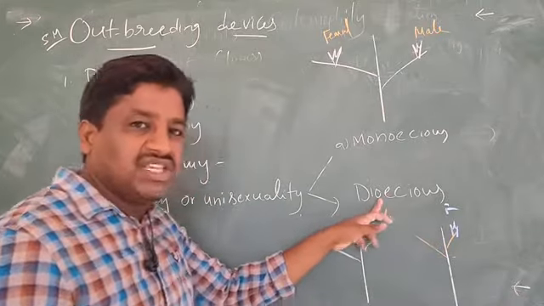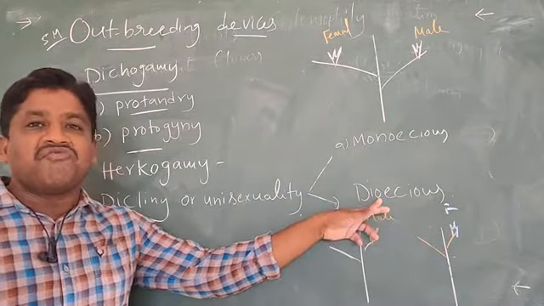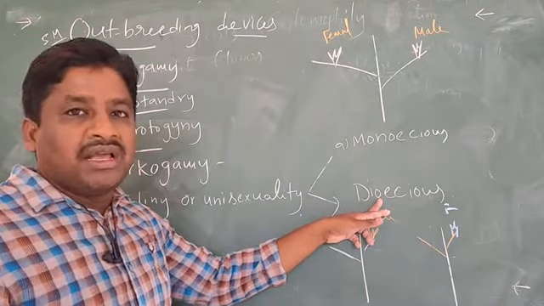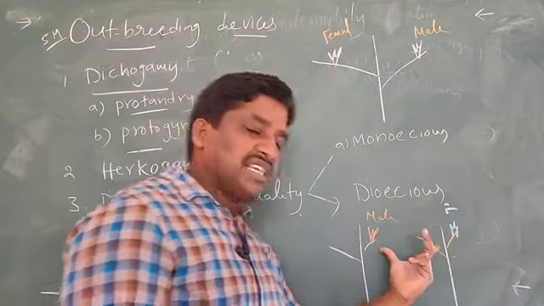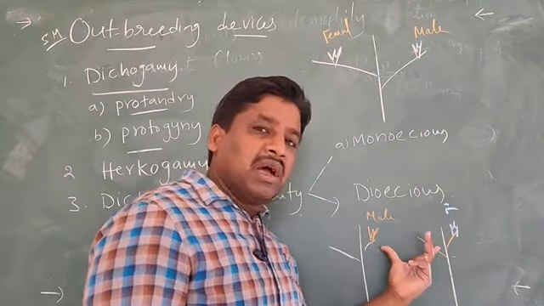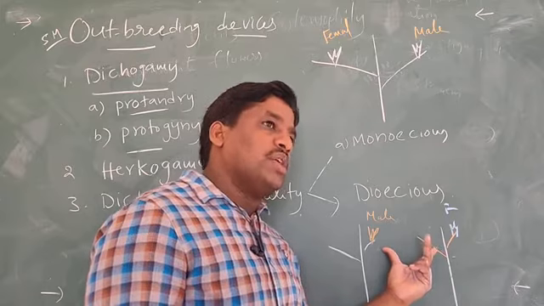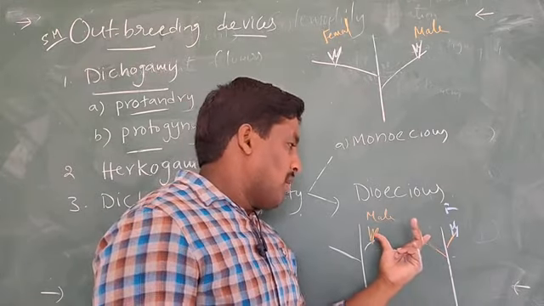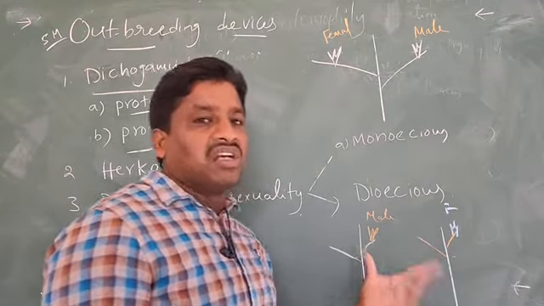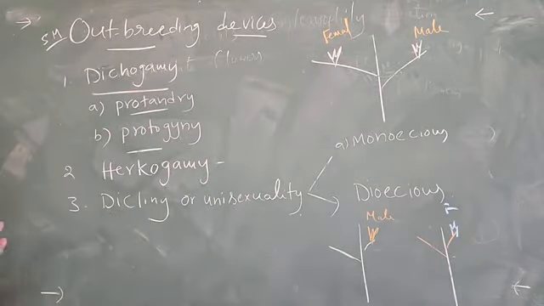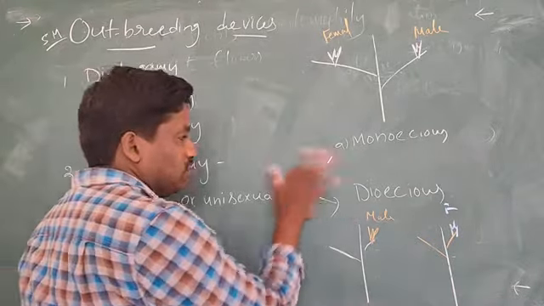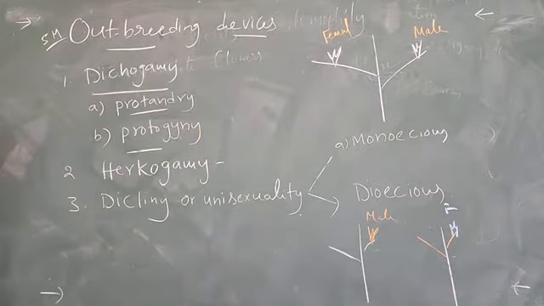Once again, in this dioecious condition the male and female flowers are present on different plants. In such a way it prevents autogamy and also geitonogamy, so such flowers favor cross pollination. This is called monoecious and dioecious. These are the two devices, two methods.